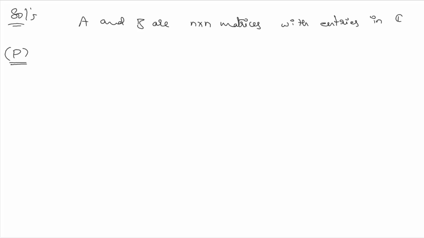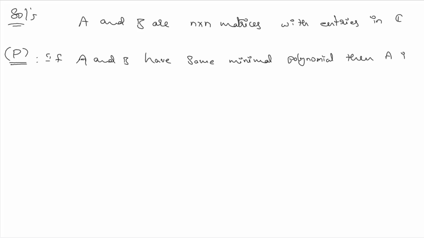So it is given that if A and B have the same minimal polynomial, then A is similar to B. Whenever we see a statement, to find whether it is correct or wrong, if we are not in a situation to prove it, it is better to find an example which contradicts it.